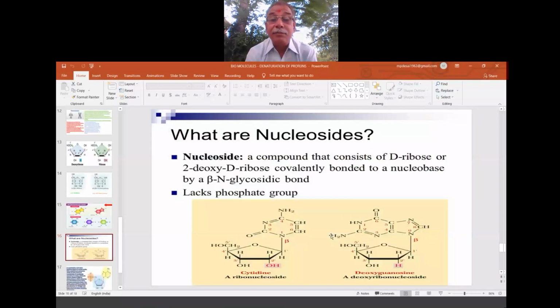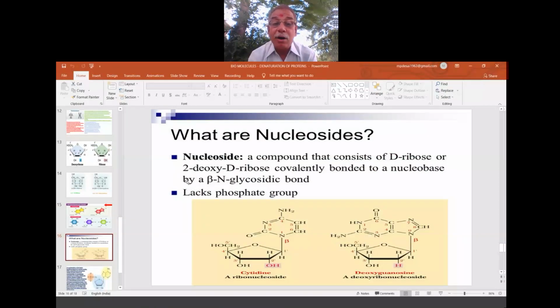Now, what are nucleosides? A compound that consists of D-ribose or deoxy D-ribose covalently bonded to a nucleobase by a beta N glycosidic linkage or bond is called a nucleoside.